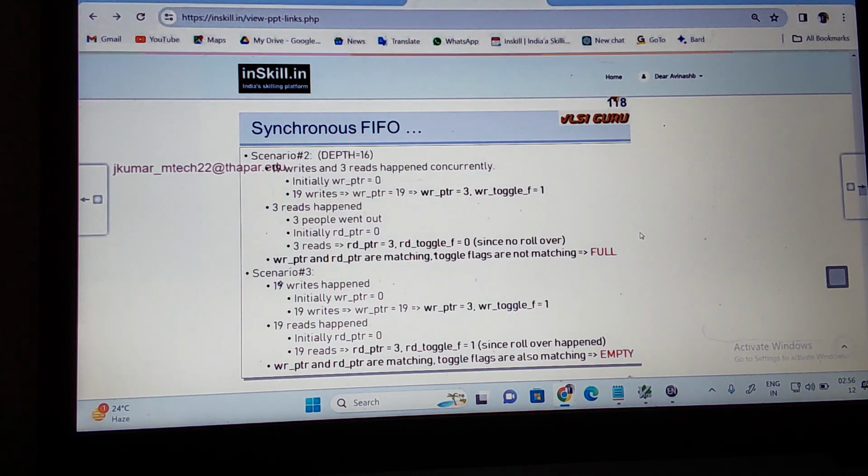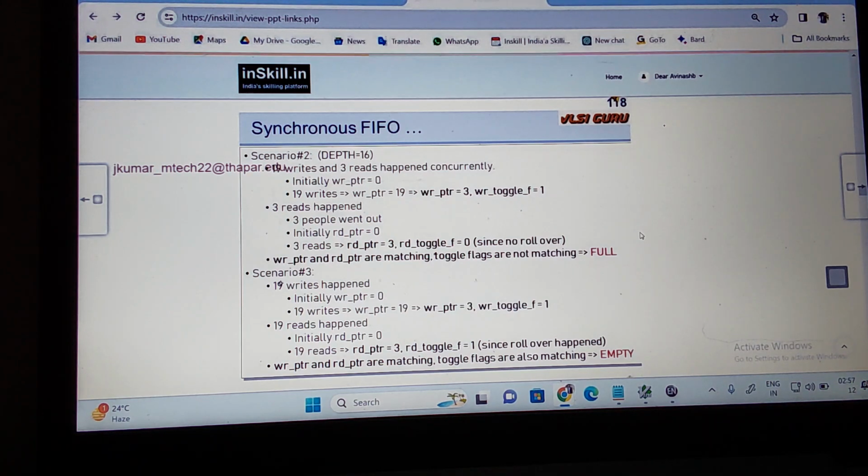Then my write pointer is nothing but where? 3. Because here rollover is happening. Therefore the write toggle becomes 1. Why is it 1 here? Rollover. How does the rollover happen? Because depth is 16, 0 to 15. My write pointer goes from 15 to 0. Therefore one rollover is happening, so I am toggling this flag. Now this becomes 1. How many reads happen? 3 reads happen. Means 3 people went out.